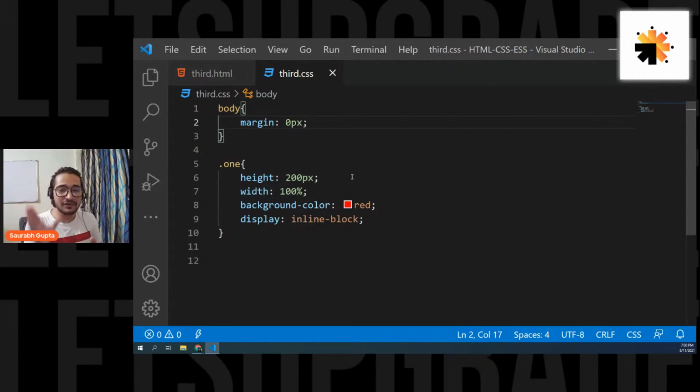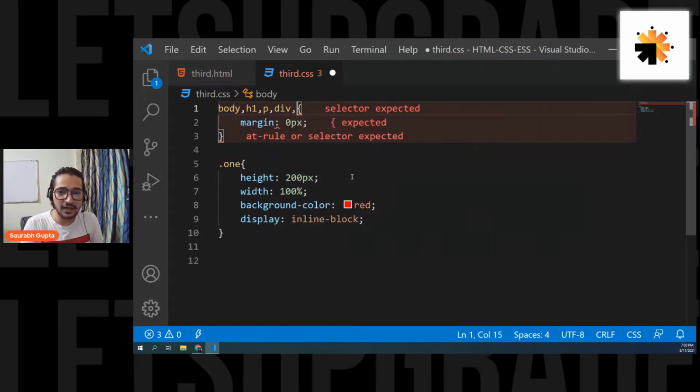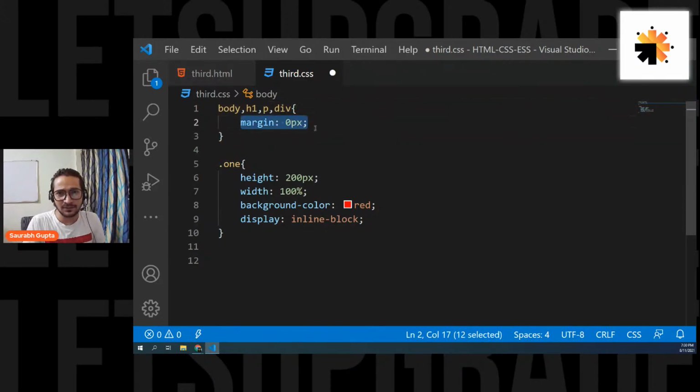And now we solved the body issue, but in future, when we create different elements like H1, they also have default margins. And I want all the elements to have a default margin of 0. So what can I do for that? One thing is, in the start only, I can write body, comma, H1, comma, P, comma, div, comma, all the elements like this, and say, okay, fine, everyone should have a margin of 0. You can do this thing.